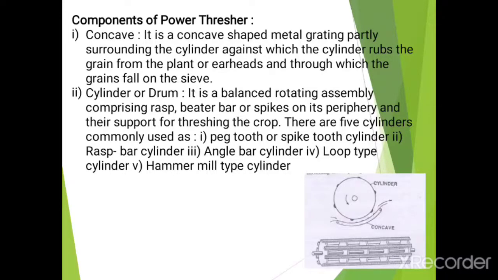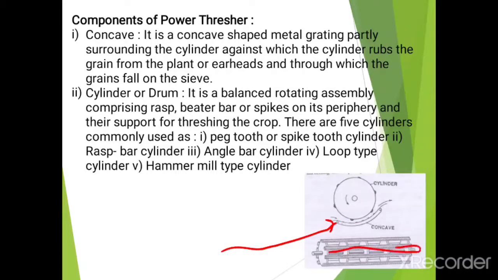Now let's know about the components of the power thresher. The first component is the concave. It is a concave shaped metal grating partly surrounding the cylinder, against which the cylinder rubs the grains from the plant or ear heads, and through which the grains fall on the sieve. Then cylinder or drum is a balanced rotating assembly comprising rasps.